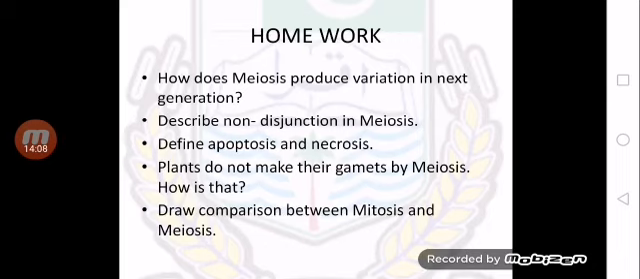This is the end of this chapter, dear students. Now I will tell you about the homework related to today's topics. I have given you some short questions. Number 1: how does meiosis produce variation in the next generation? Number 2: describe non-disjunction in meiosis. Number 3: define apoptosis and necrosis. Number 4: plants don't make their gametes by meiosis; how is that? Number 5: draw a comparison between mitosis and meiosis.